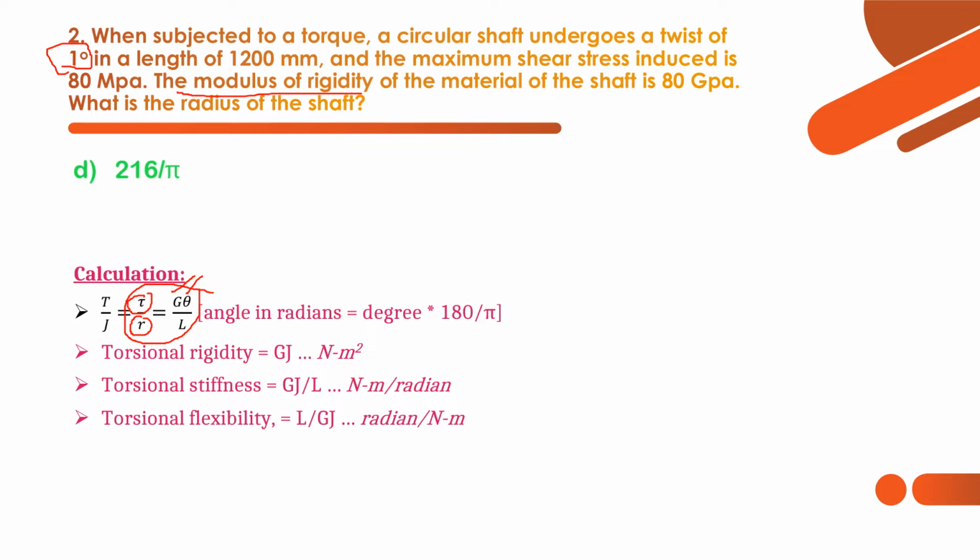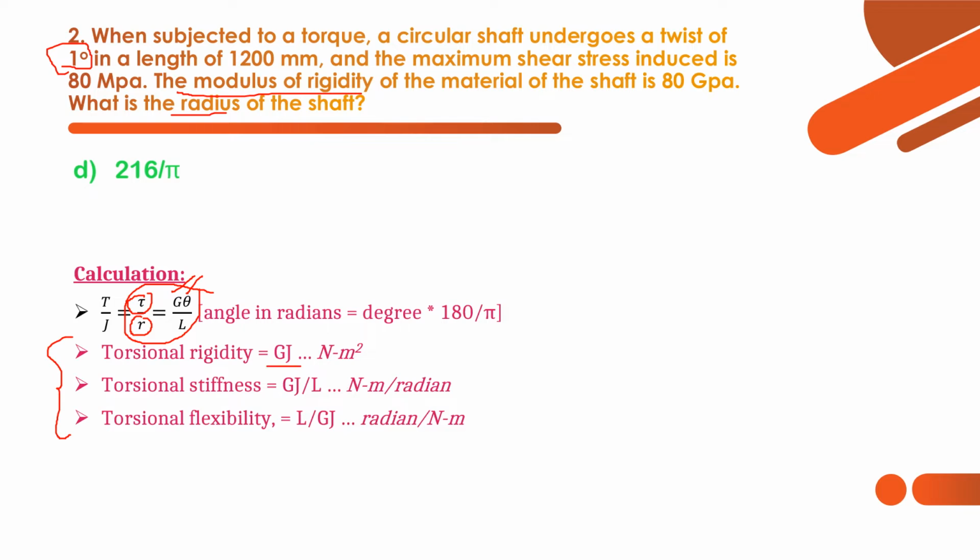To get the answer for the radius of the shaft, we have to use only the maximum shear stress. So maximum shear stress occurs at the outermost edge of this shaft, that is the radius of the shaft, as we have seen in the previous diagram. So this is how we have to calculate and substitute all the data, so that we can calculate the radius of the shaft. Now we shall see more points regarding torsional rigidity, stiffness and flexibility.